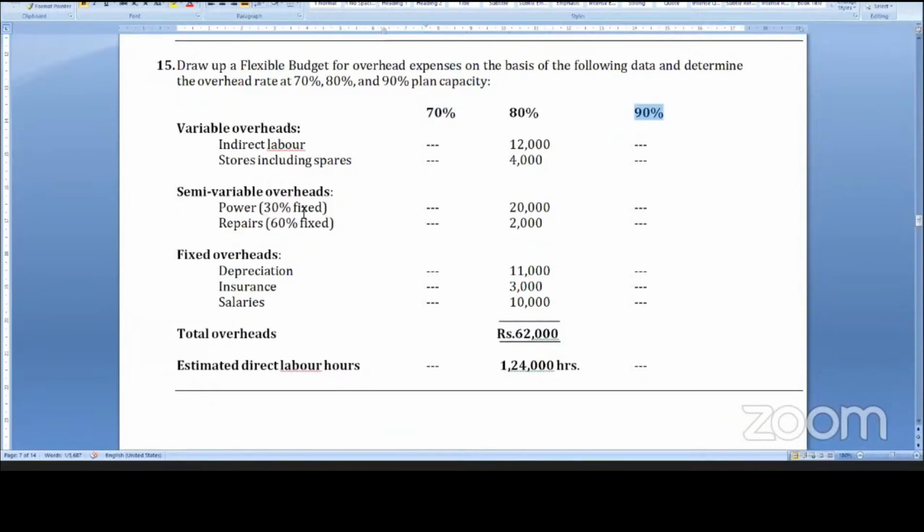Power 30% fixed, 6,000. Repairs 60% fixed, 1,200. Above balance 40%, 800. 800 is at 80%, 70% is 700. Depreciation and other overheads are all fixed: 11,000, 3,000, 10,000.